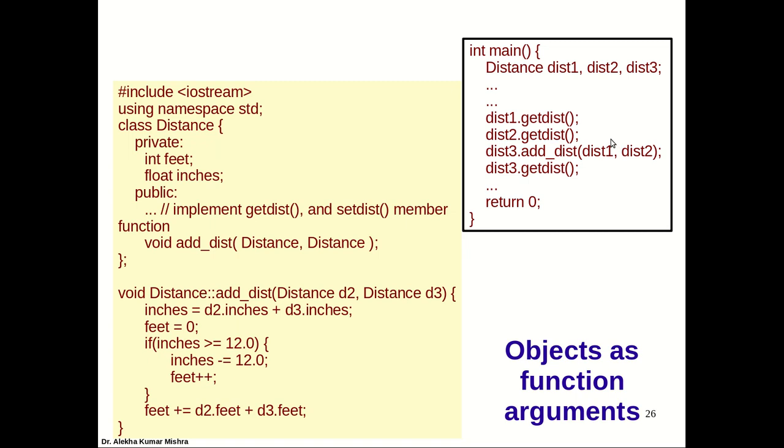This is how we pass objects to a member function. Here we have shown an example where we pass objects of the same type. We can pass objects of different types also. Suppose you have defined some other classes, we can pass their objects in a similar way to how we have passed the same object.